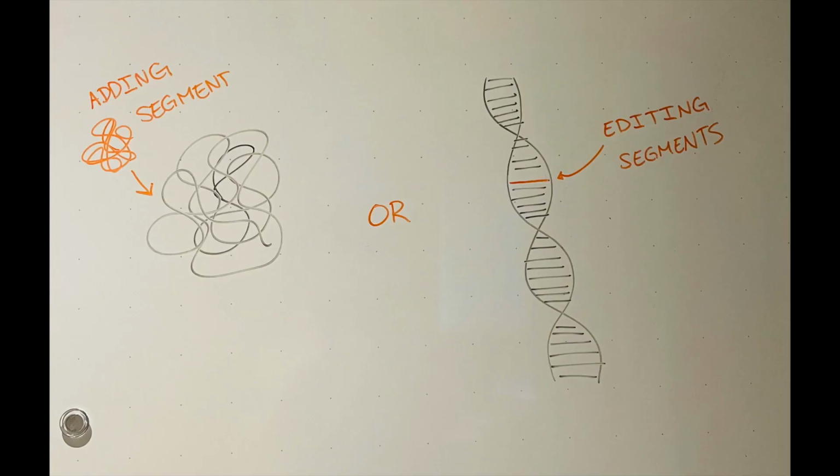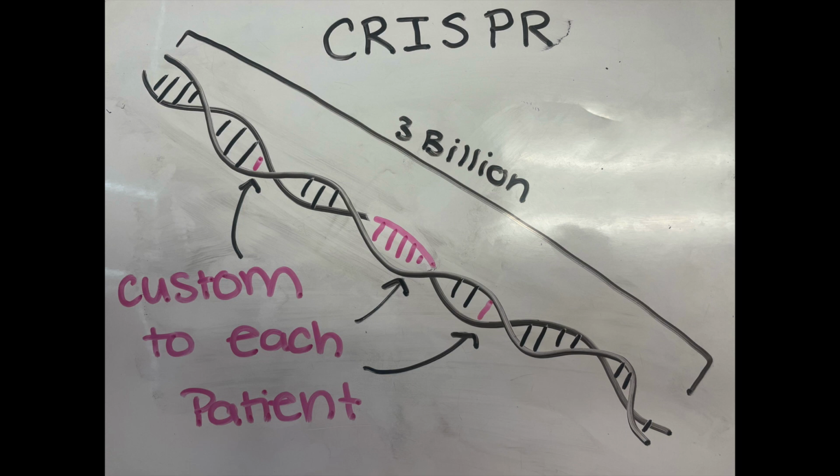CRISPR is used in different ways. In some cases, the target gene DNA is scrambled while it's being repaired, and in other cases, scientists can manipulate genes by adding in a new segment or editing single DNA letters. CRISPR is customizable, meaning it's able to edit any DNA segment within 3 billion letters of the human genome, and it can also be easily upscaled, or can use hundreds of RNA guides at a time and evaluate hundreds or thousands of genes at a time.